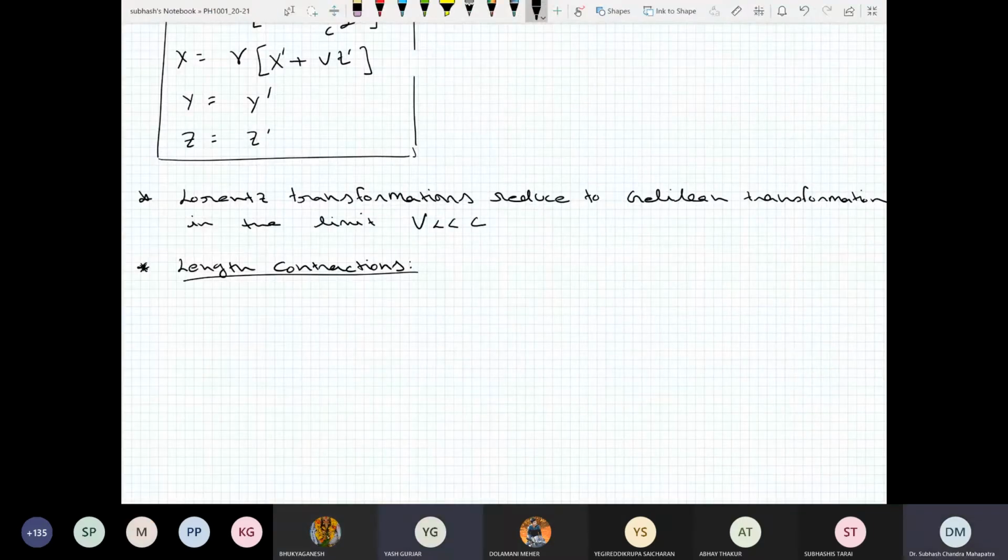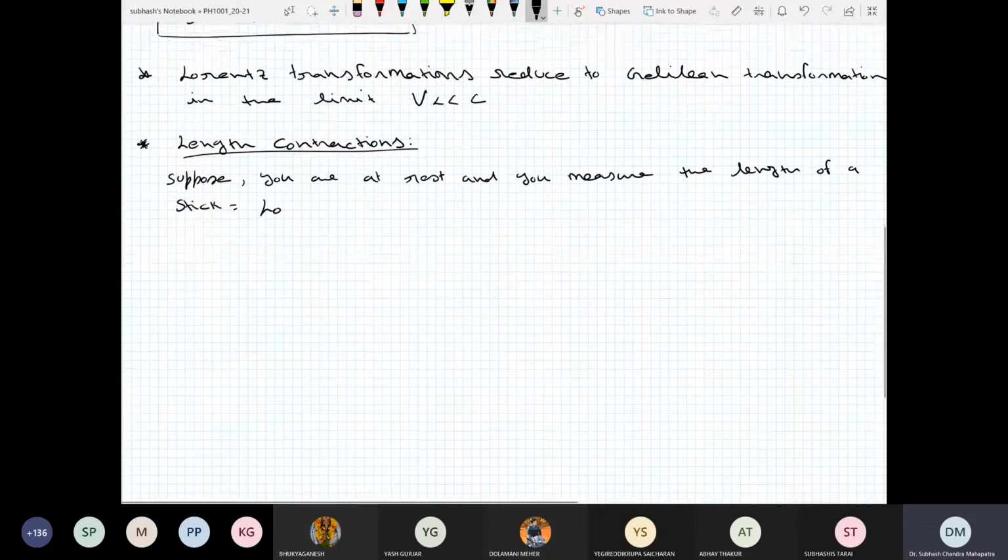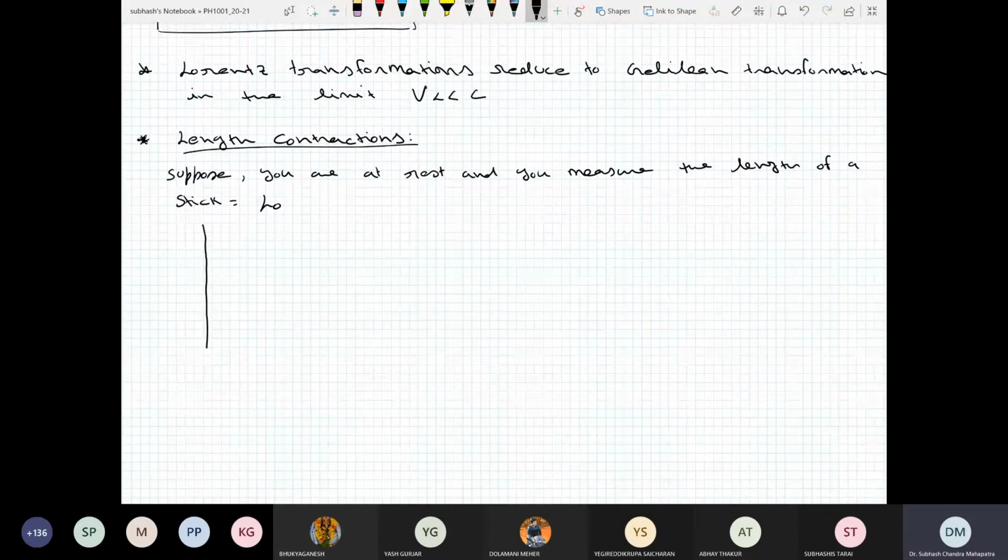Good. So length contraction. So the question is this: suppose you are at rest, and you measure the length of a stick, which is equal to L naught. Okay, so what you have in your frame,